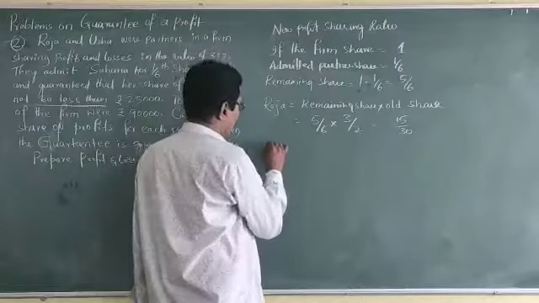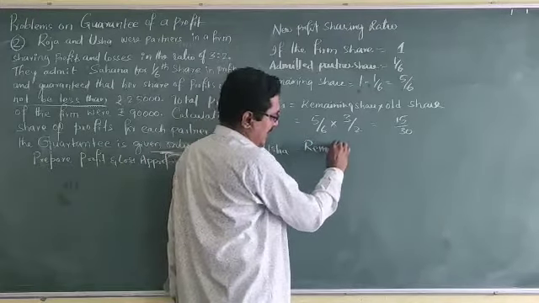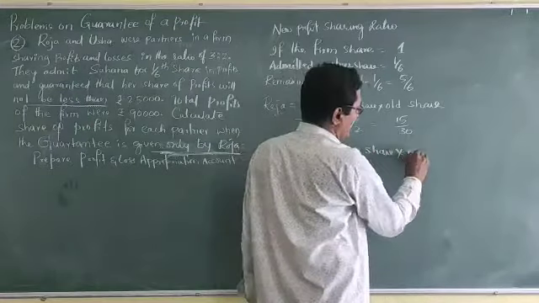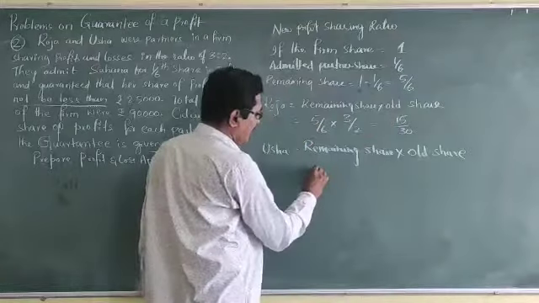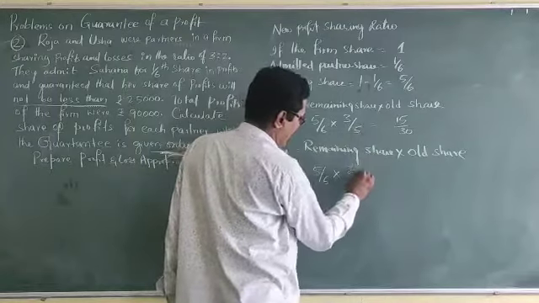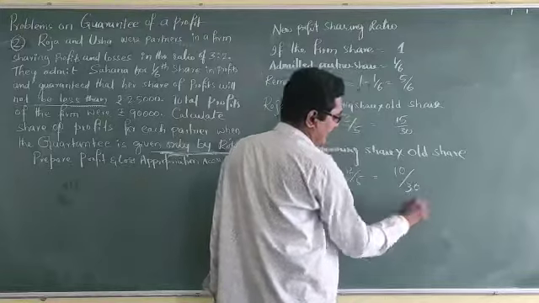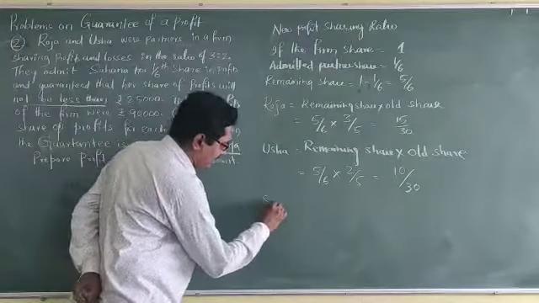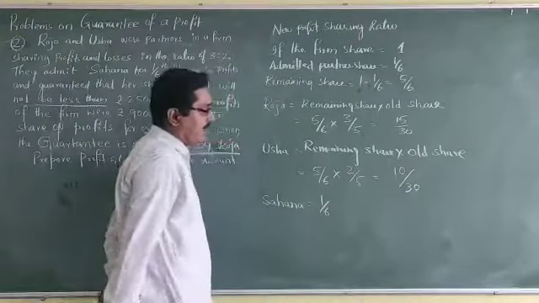Second, Usha: remaining share into old share. So here 5/6 into 2/5, that is 10/30. And the newly admitted partner is Sahana, already given, that is 1/6 share.